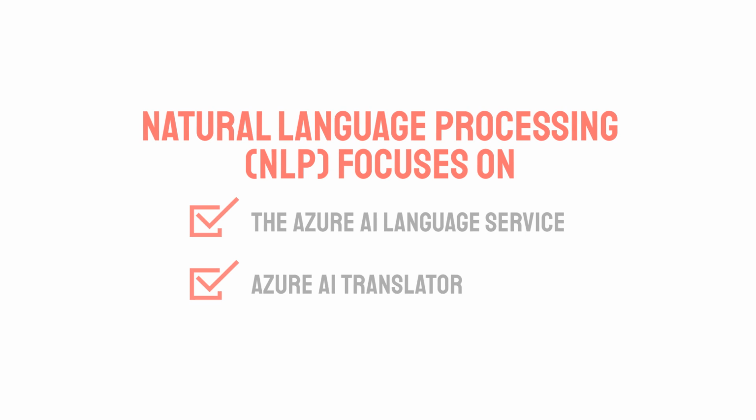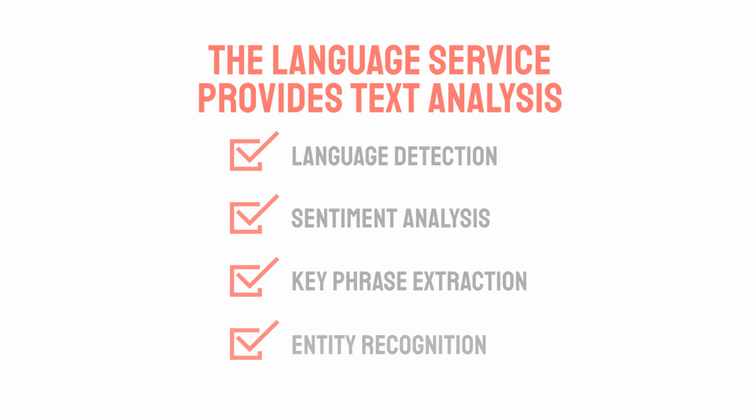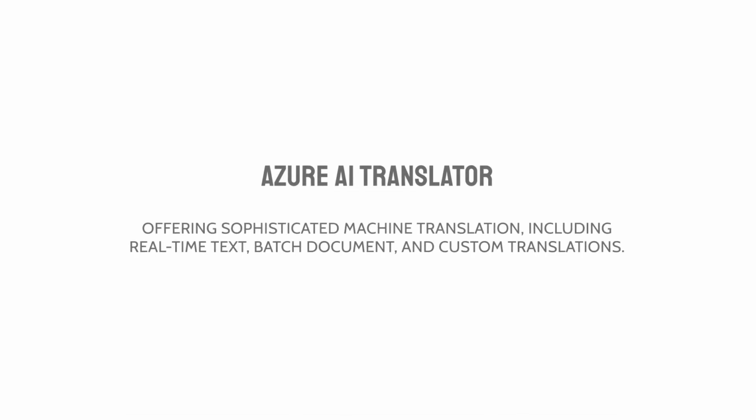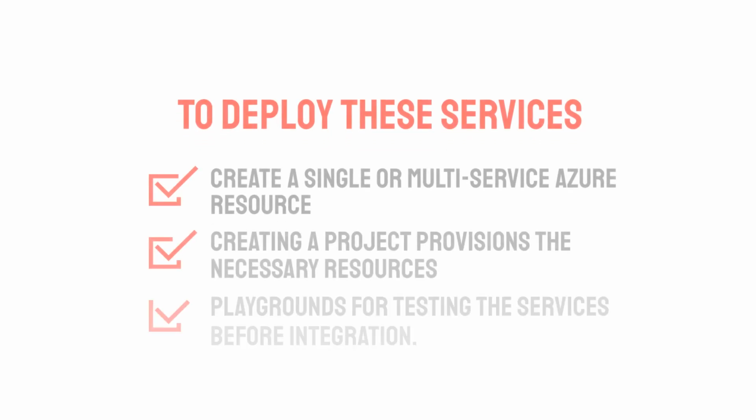The language service provides powerful text analysis features like language detection, sentiment analysis, key phrase extraction, and entity recognition, alongside tools for conversational AI such as question answering and conversational language understanding, CLU. The Azure AI Translator complements this by offering sophisticated machine translation, including real-time text, batch document, and custom translations.